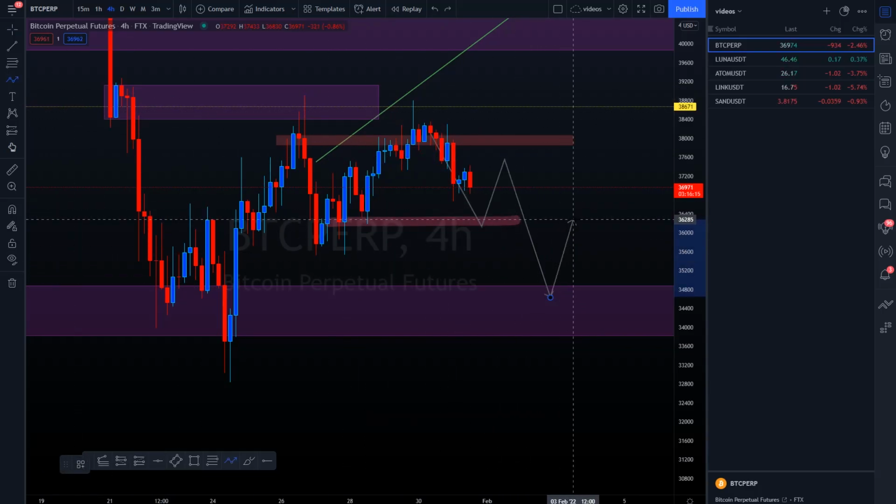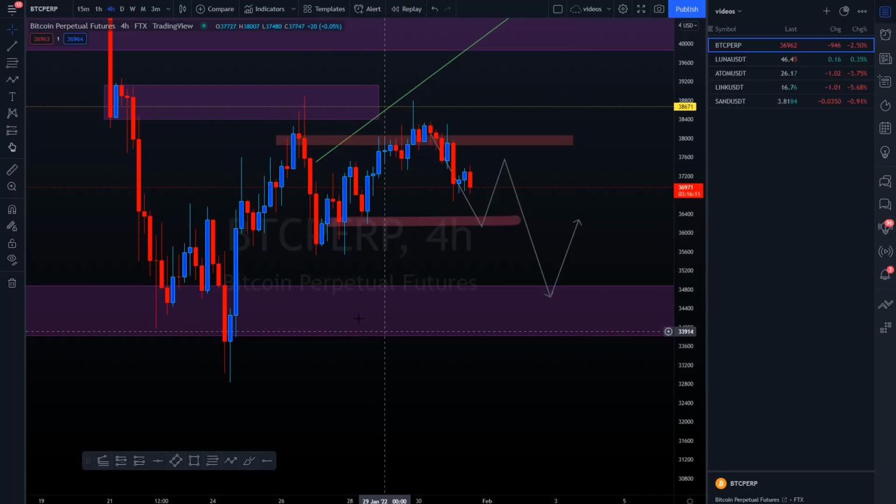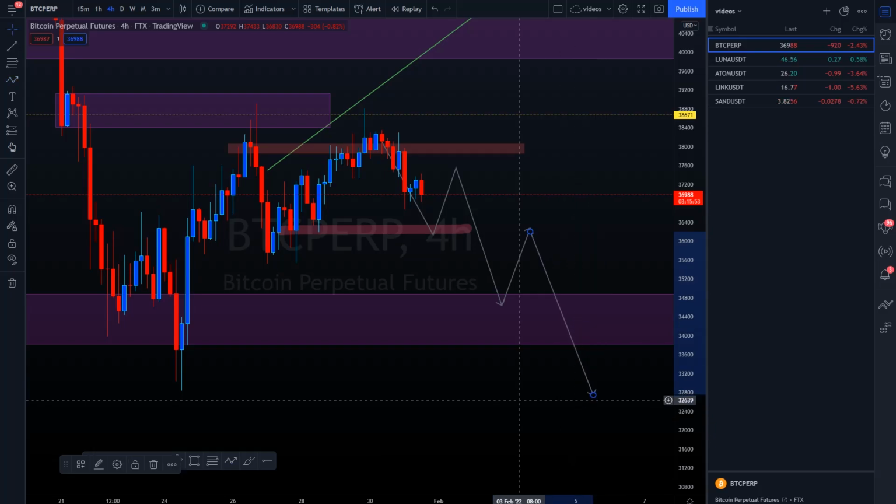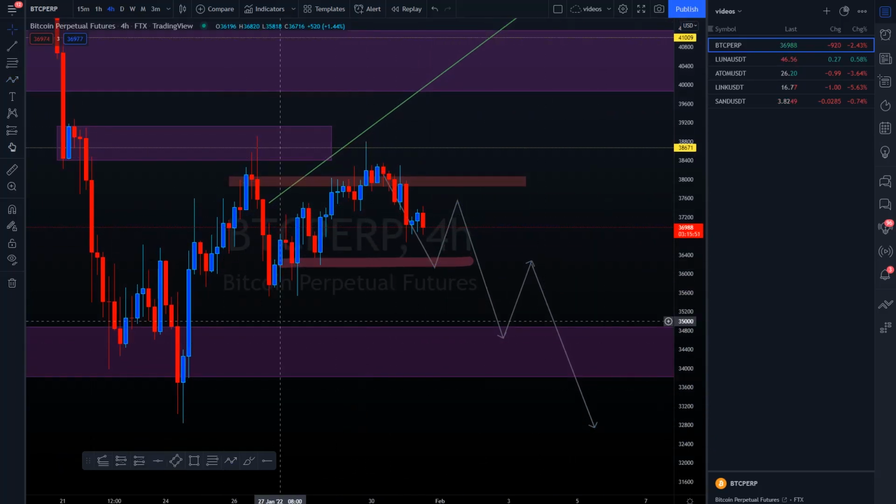Meaning if we go back all the way to here, I will be looking for lower time frame shorts, because you don't really want to go down here anymore. If you do go down here, you don't want to stay there for too long. It has to be some kind of liquidity grab and immediately gain back above 36s is what I would prefer. So this would be the bearish case scenario, because from here on out, I believe we will then go and make the new low. That would be the bearish case scenario.